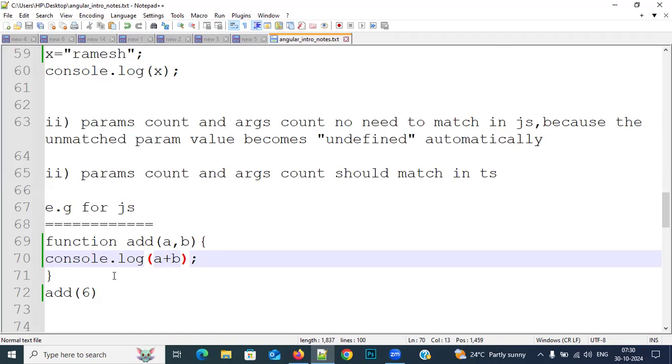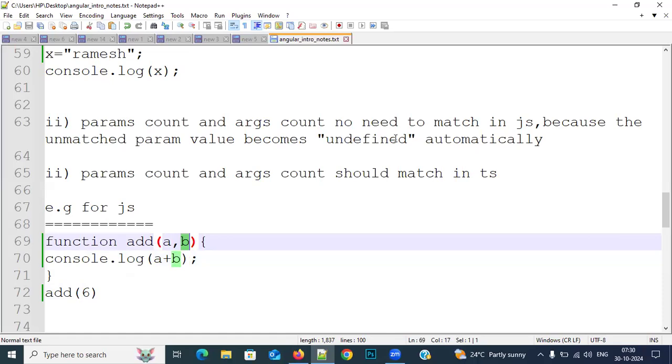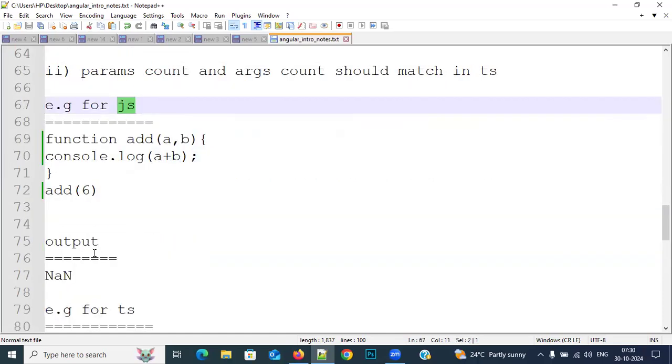Yes, sir. One argument, two parameters means the unmatched parameter value will become undefined. This is an example for JavaScript, where the output will be NaN.